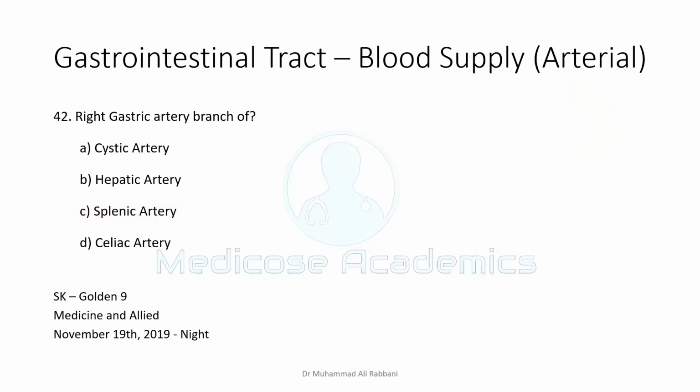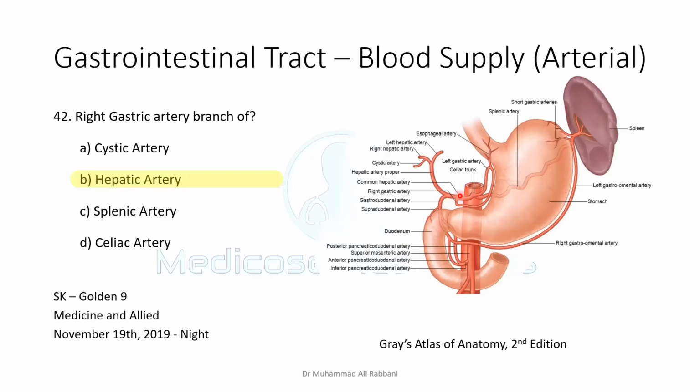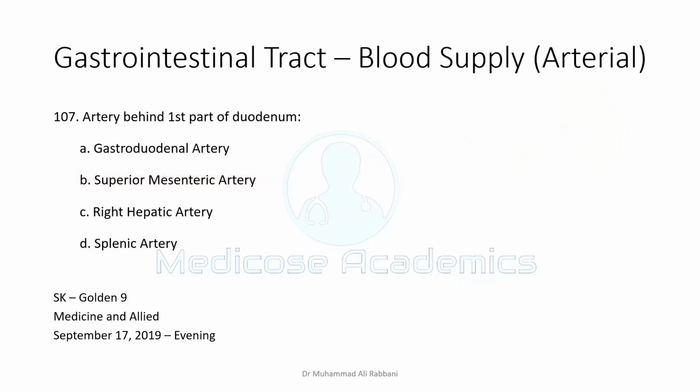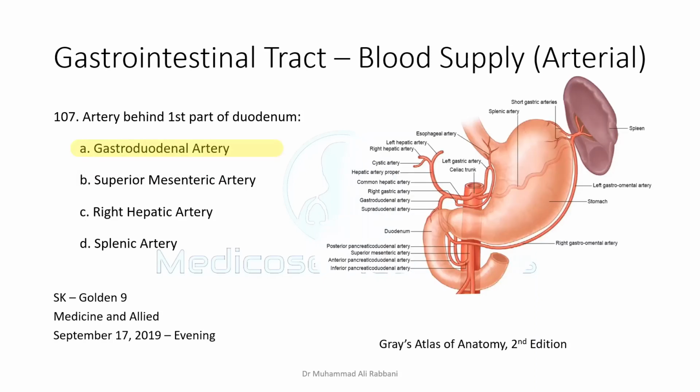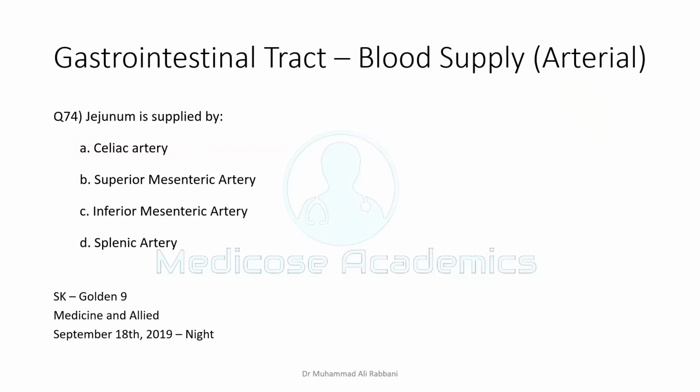Right gastric artery is a branch of. We just saw in the previous discussion that the right gastric artery is actually a branch of the hepatic artery. You see here the hepatic artery gives rise to the right gastric artery. Be very vigilant about the right and left gastric and right and left gastroepiploic. Both have drastically different answers, but sometimes a person does not register the difference between the two. Artery behind the first part of the duodenum. The same question asked in a different way. Gastroduodenal artery. Jejunum is being supplied by.